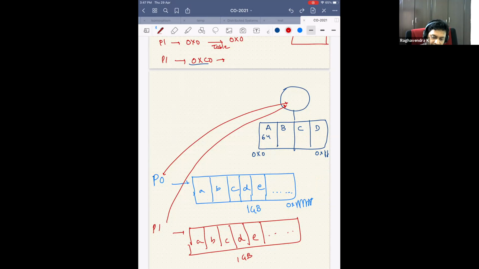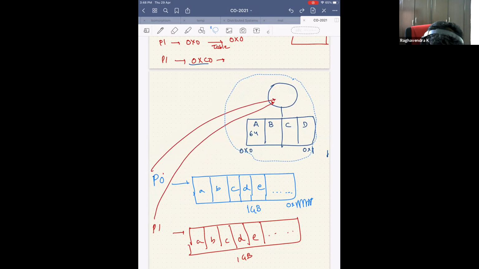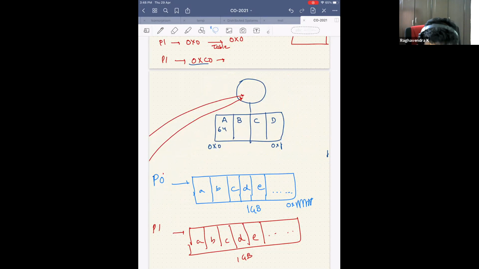So what they said is, okay, I am running this machine, and maybe their dad gave them more money. So what they did was they went to the market and bought another 256 byte main memory. They said, okay, I brought another 256 bytes of main memory and plugged it here.